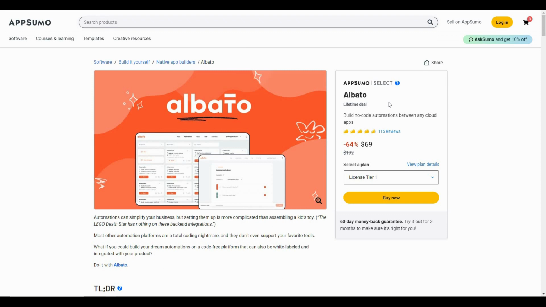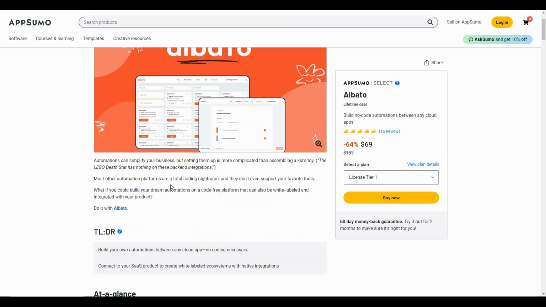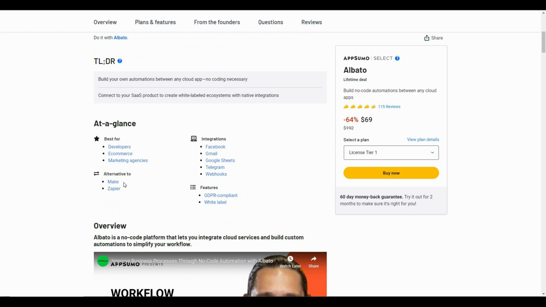Now here comes the price of Albato. The regular price of the Albato lifetime deal is $192, which is close to $200, but at AppSumo you are getting 64% off. So to get lifetime access to Albato, all you have to do is pay only $69, and this will be enough to get you lifetime access. And on the AppSumo page, as you can see, Albato is an alternative to Make, Zapier and also Pabbly Connect, which is not mentioned here.